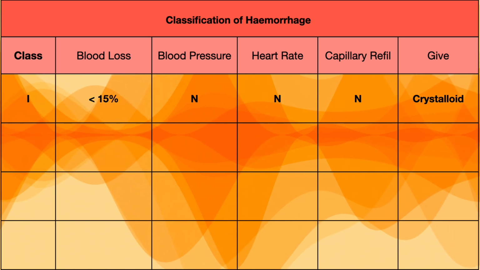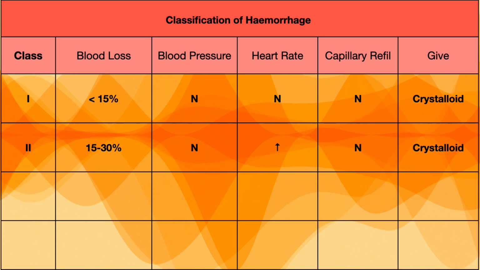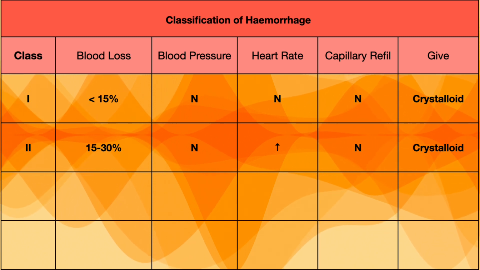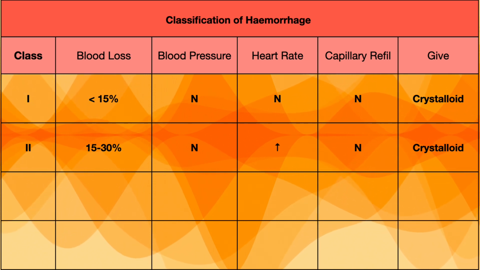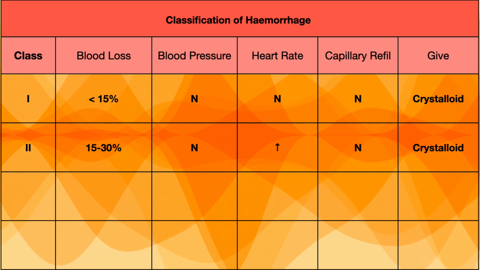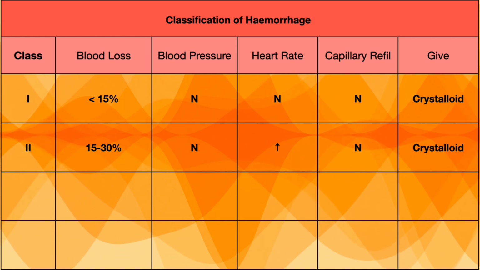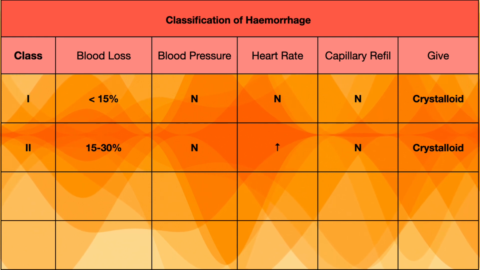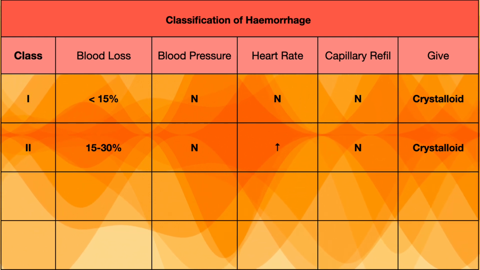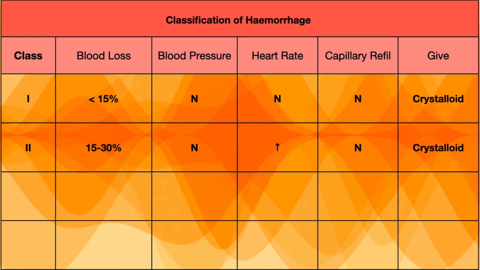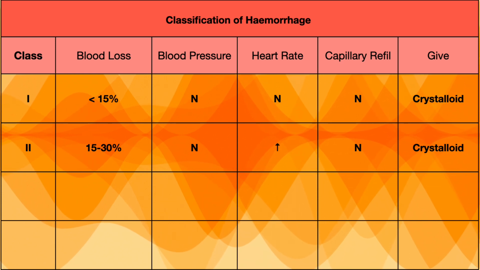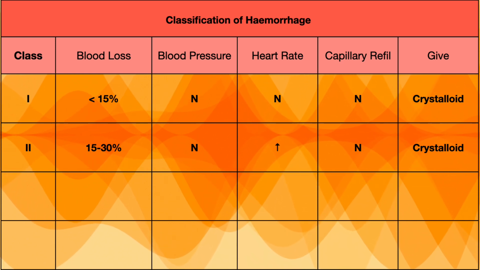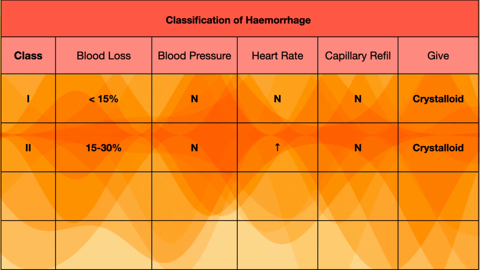Post surgery we should be able to assess the amount of blood loss by looking at these vital parameters. So the class 2 is when there is a blood loss of 15 to 30%. Whenever there is a blood loss of 15 to 30%, the blood pressure will be normal, but there will be tachycardia, capillary refill will be normal, and the treatment is again crystalloid. So if there is only tachycardia and all the other parameters are normal, we can just give crystalloids and we can be okay.